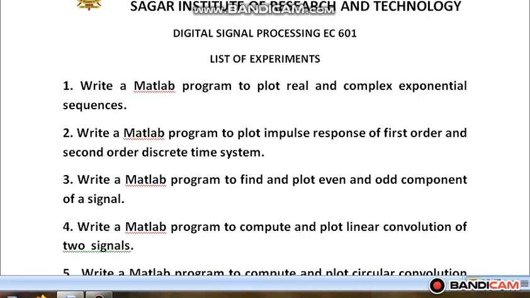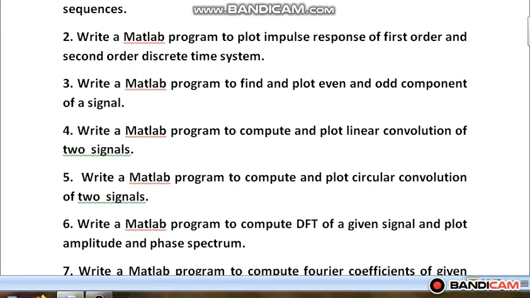The second practical is write a MATLAB program to plot impulse response of first order and second order discrete time system. Third is write a MATLAB program to find and plot even and odd components of a signal. The fourth experiment is write a program to compute and plot linear convolution of two signals. Fifth practical is write a program to compute and plot circular convolution of two signals.